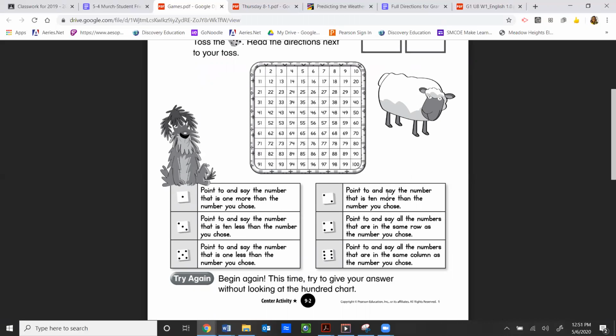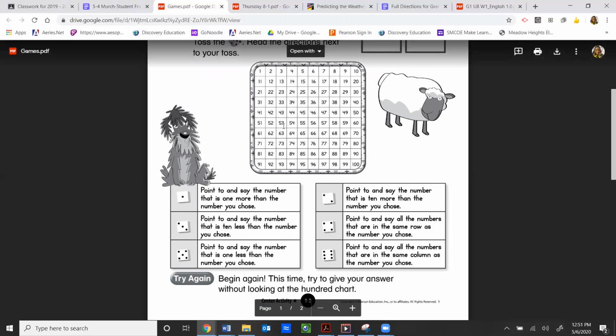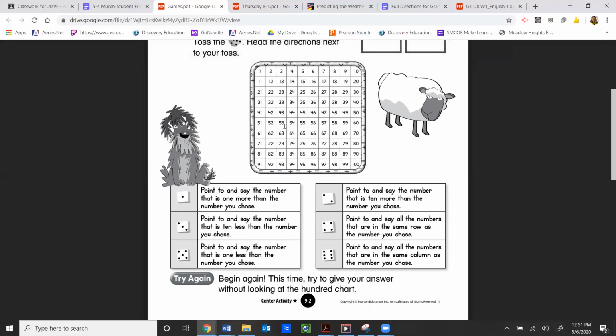So if I roll the number 3, it says I have to point to and say the number that is 10 less than the number I chose. Remember, the number I chose was 53. So I'm going to use the strategy that I learned from the 8-2 video of going up to show 10 less, and that would be 43. So 10 less than 53 is 43. And that's how you play the game.